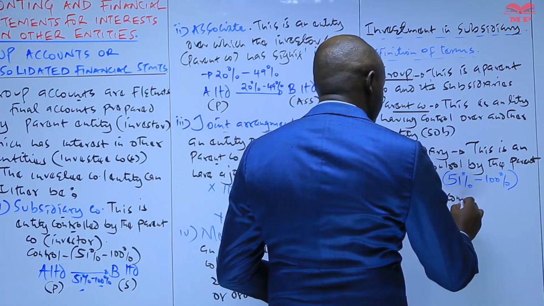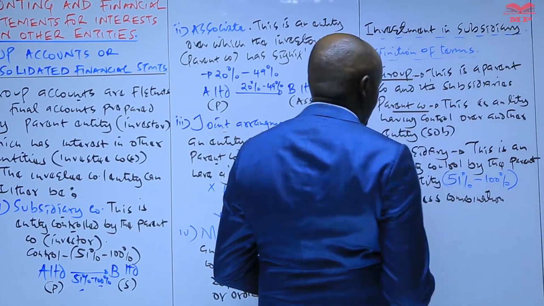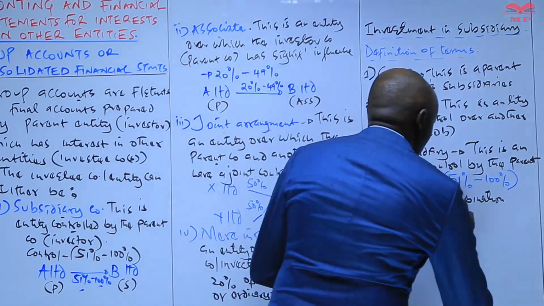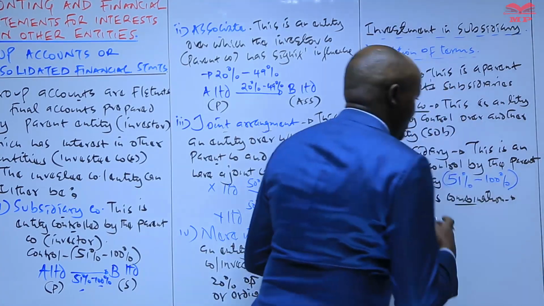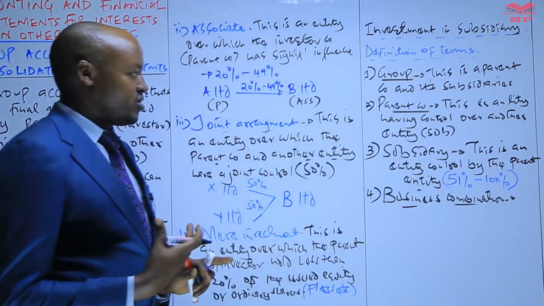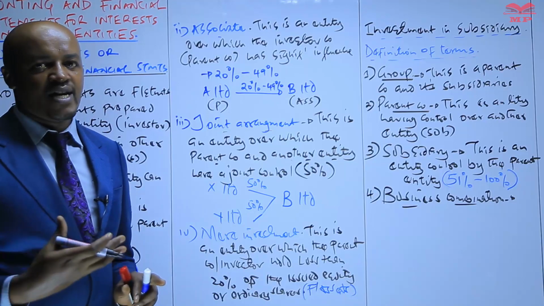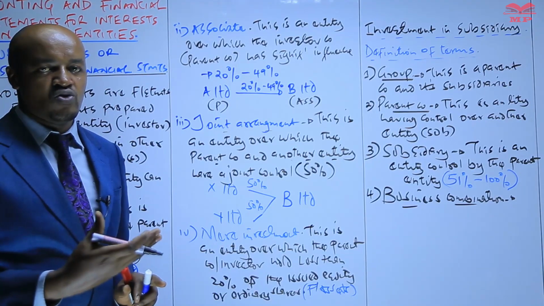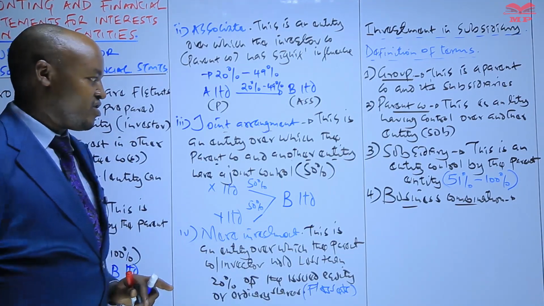Business combination. When we talk about business combination, this is the transaction through which the parent entity acquires control over the subsidiary.